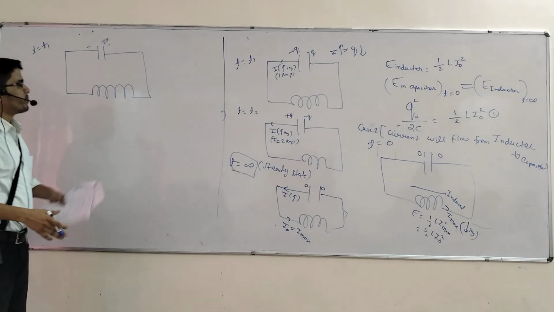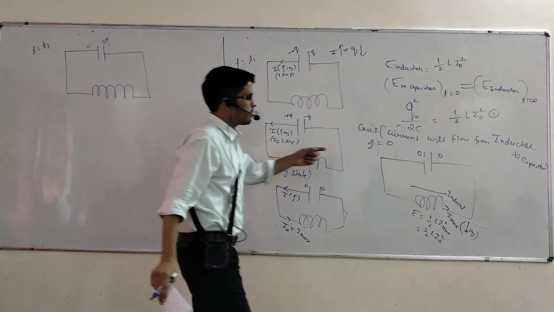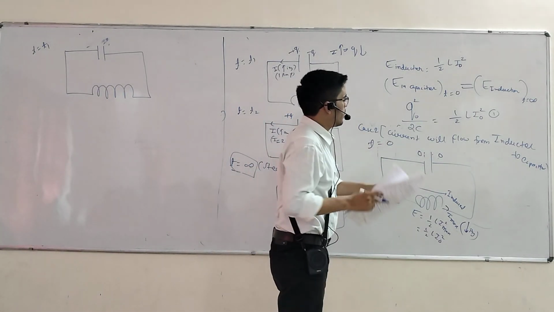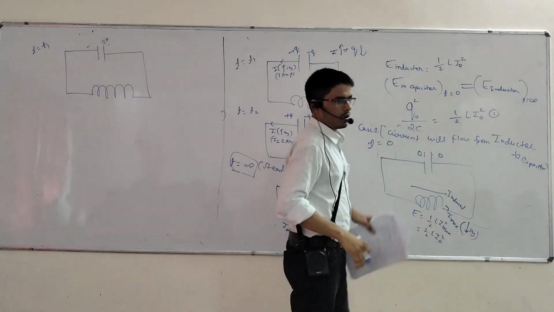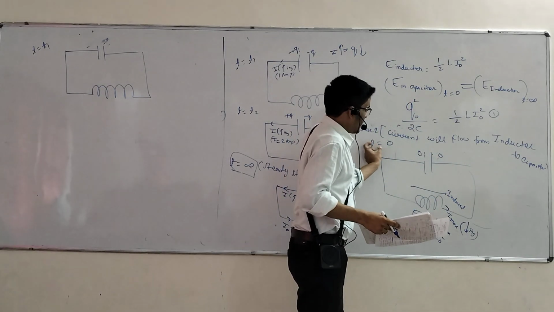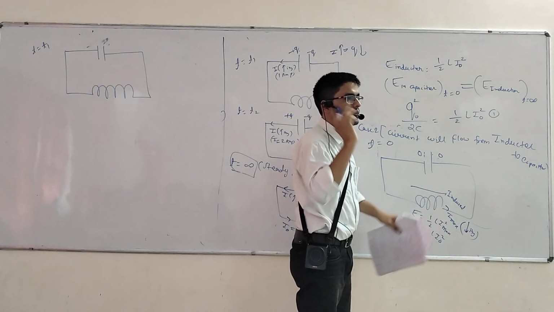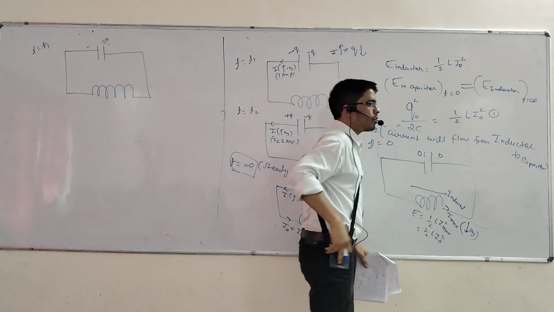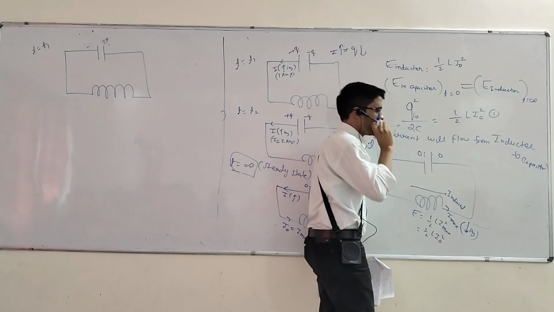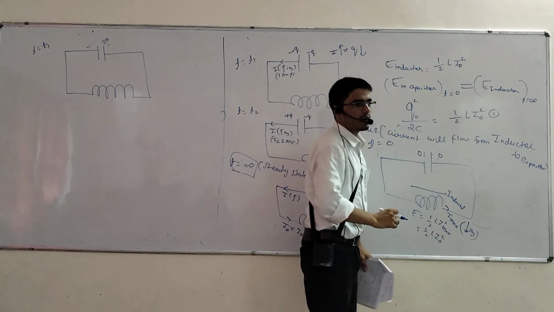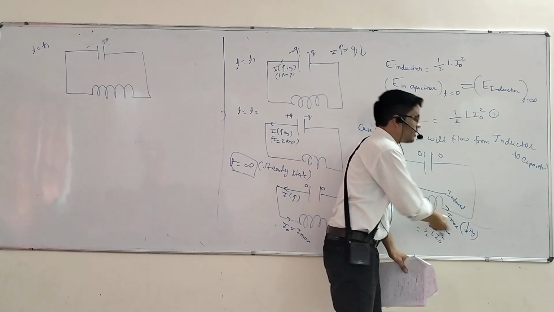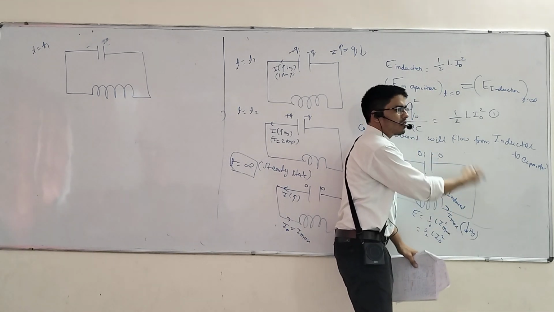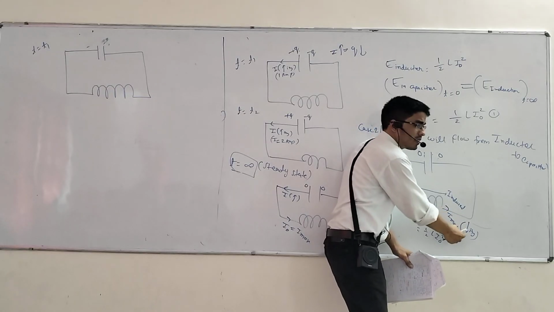Okay. See, here I told you that in case 2, current will flow from the inductor to the capacitor. Here initially, what is the charge in the capacitor? 0. All the charge is present inside the inductor. So what is the current here? Maximum. So now will it be decreasing or increasing in nature? Decreasing.